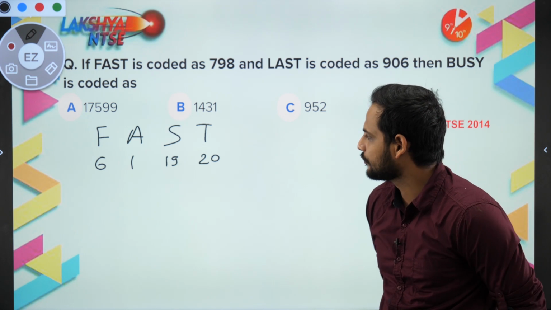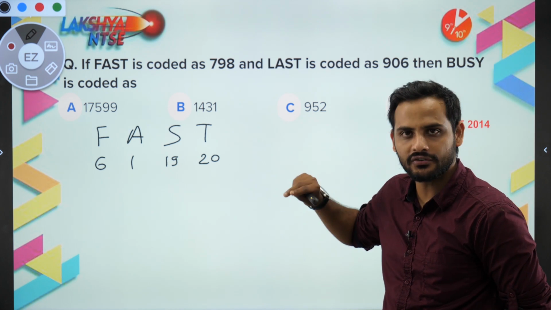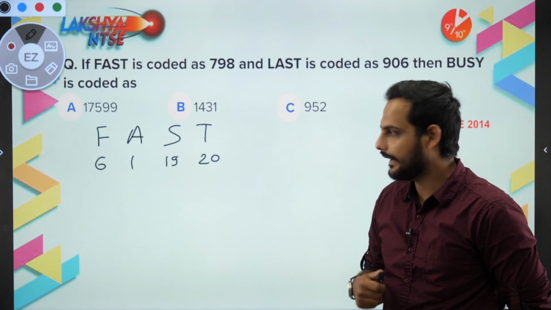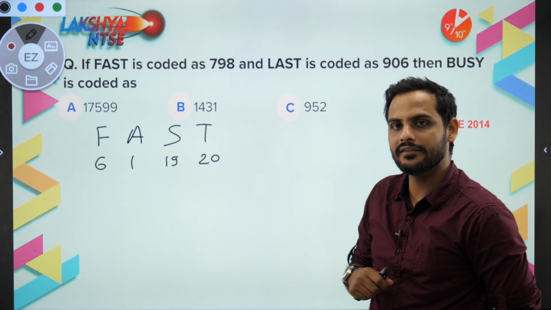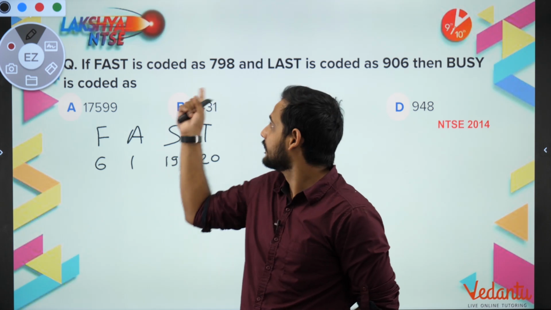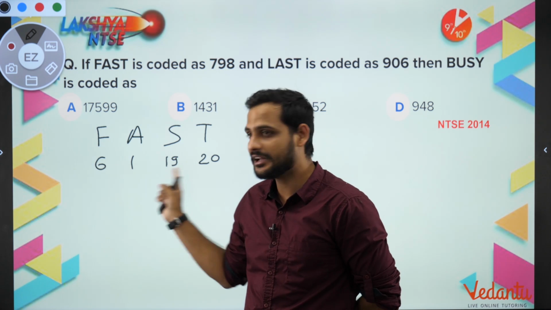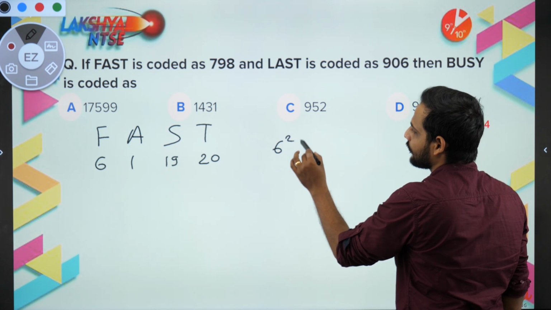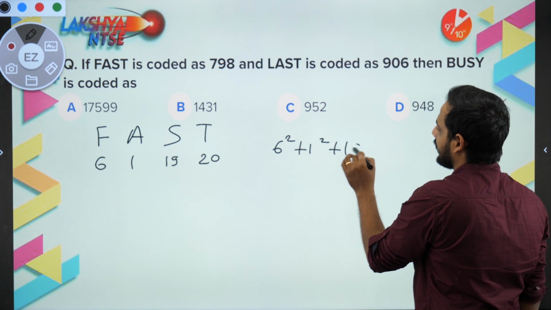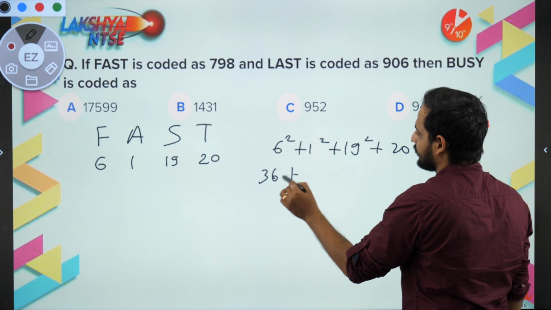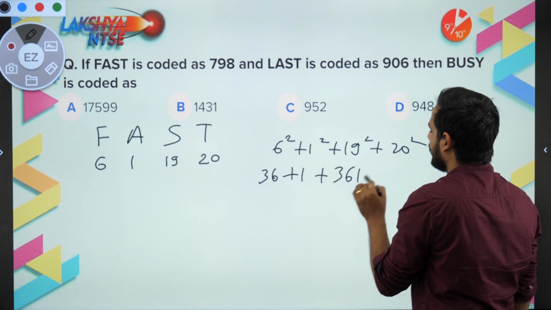Now what is the next approach we can have? Even if you write the reverse order for all of them, it still won't be near 798, right? So the next thing that comes to my mind is, what if the numbers are squared? That is the obvious thing because the number is too high, and when I multiplied them all, I'm not getting the answer. So let's see whether they are squared. 6 square plus 1 square plus 19 square plus 20 square: 6 square is 36, plus 1, plus 361, plus 400.